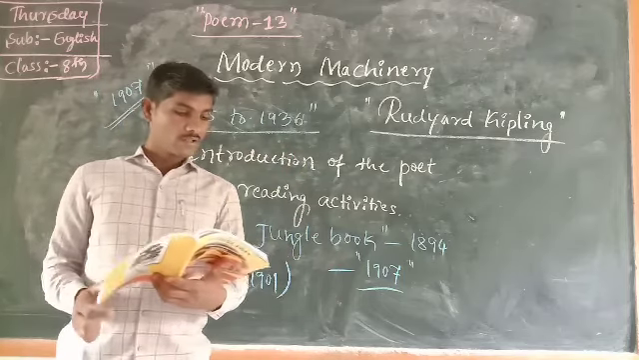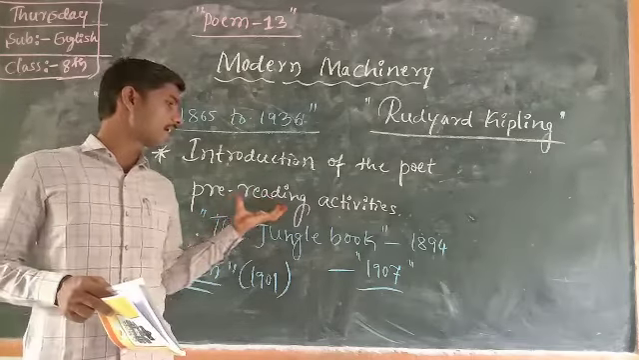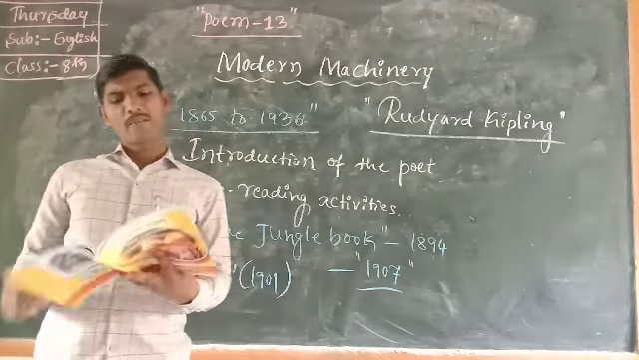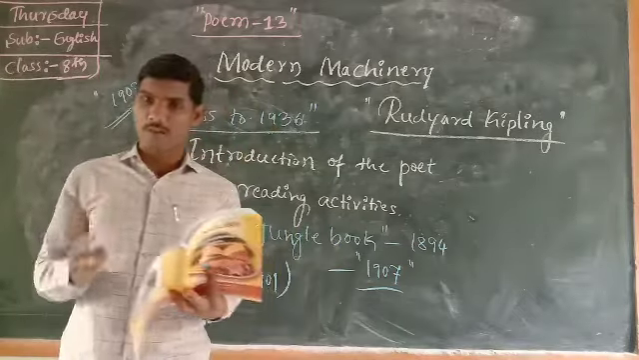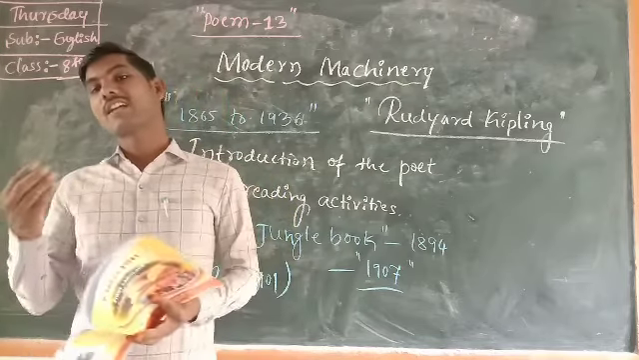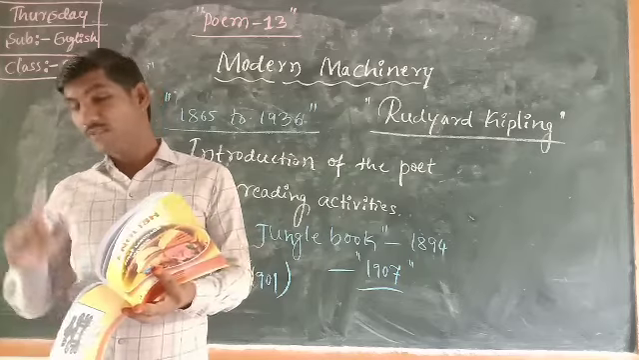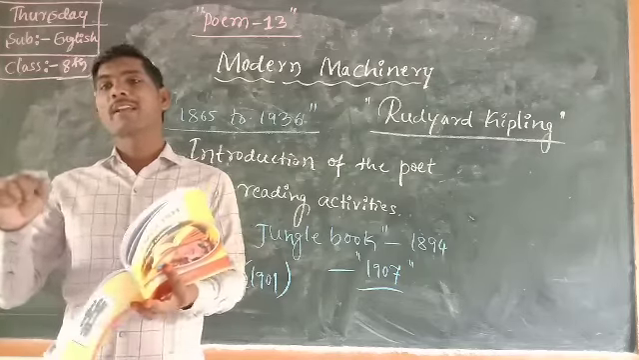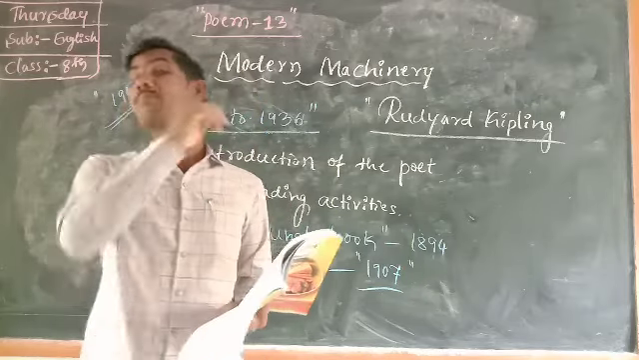Let's start the pre-reading activity. The second step is pre-reading activities. Here, before we start this poem, Modern Machinery, there is a pre-reading activity. That means check your previous knowledge. Here, the very first question. The first main activity has 3 questions, and the second main activity has 3 experiences.